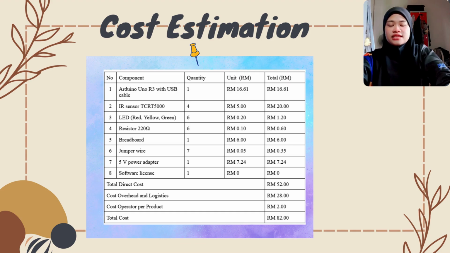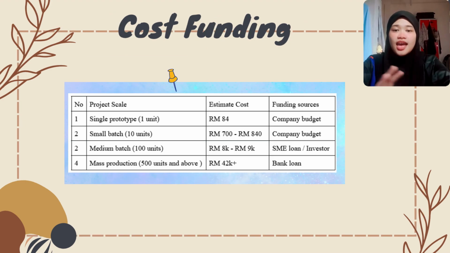Therefore, the total estimation cost to fabricate one smart traffic light system is RM82. So the estimation cost is assigned as a budget at completion, BAC. I will continue this presentation with the planning for funding source.